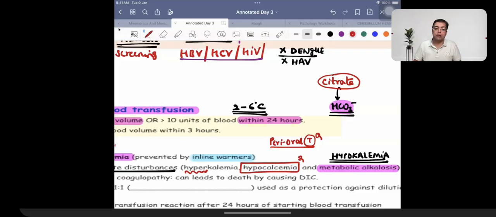If you have ever donated blood, particularly platelets or plasma, platelet apheresis, then you very commonly experience a tingling sensation around the lips, because you are giving blood from one arm and the blood is moving into a machine, and that machine is taking out your platelets. To maintain the blood in the circulation, a lot of citrate is added. So that causes temporary hypocalcemia.